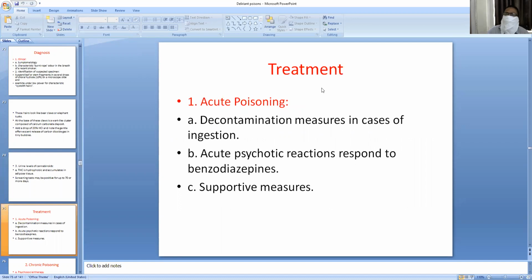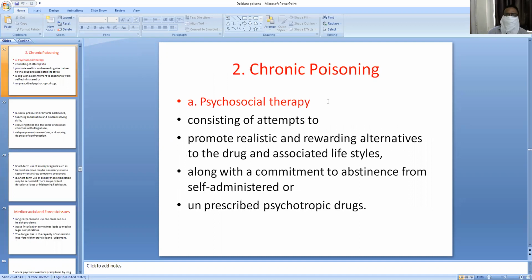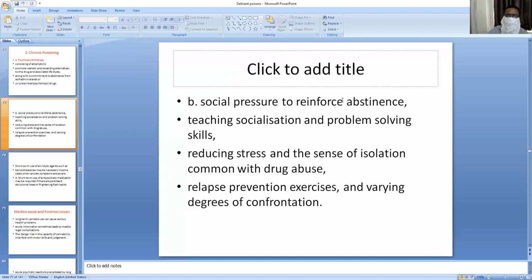Treatment. How to treat a patient of cannabis poisoning? Acute poisoning: in a case of acute poisoning, decontamination is important, and acute psychotic reactions will be treated by benzodiazepines and with supportive measures. Chronic poisoning can be treated by psychosocial therapy. You can give social education and psychological education and some psychotropic drugs.